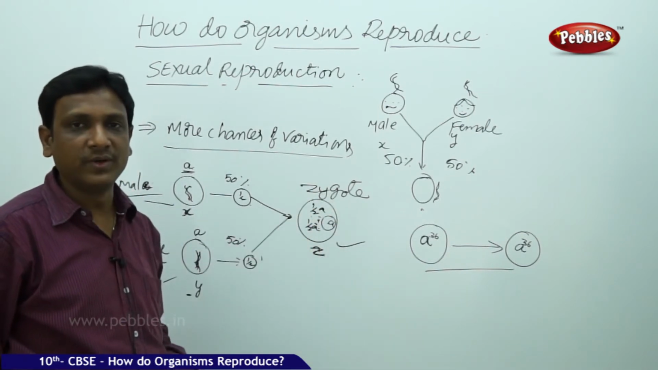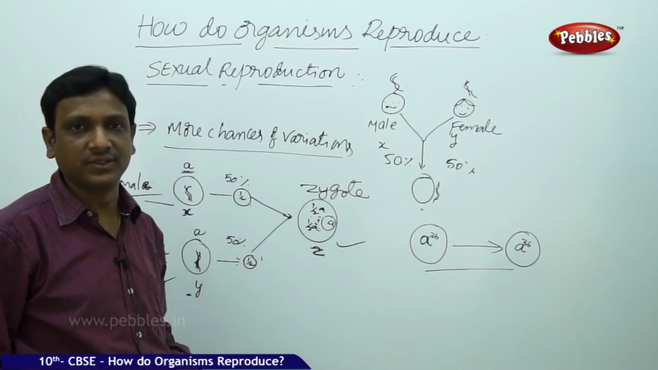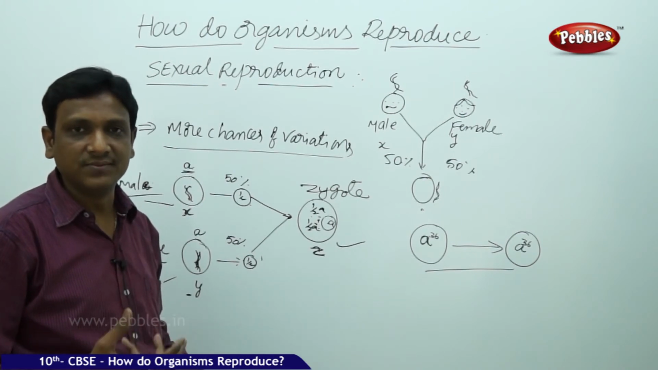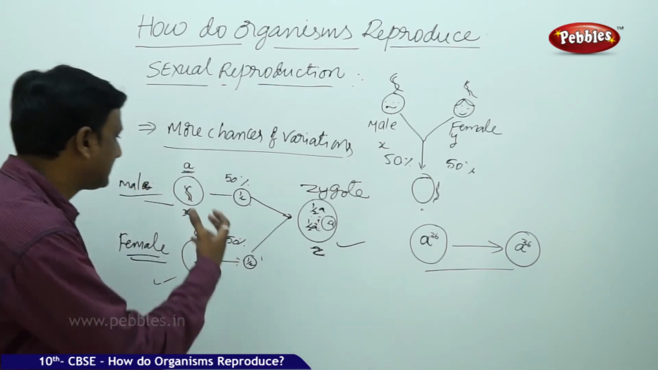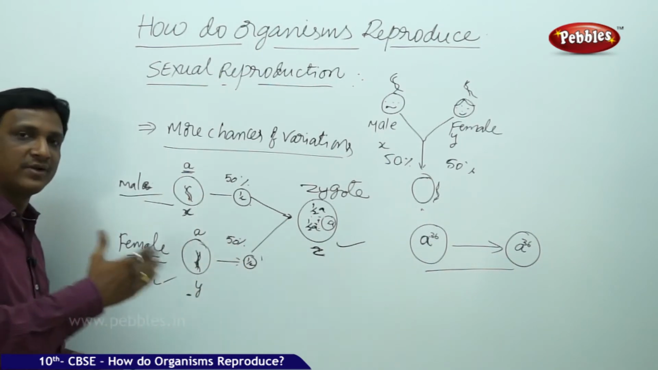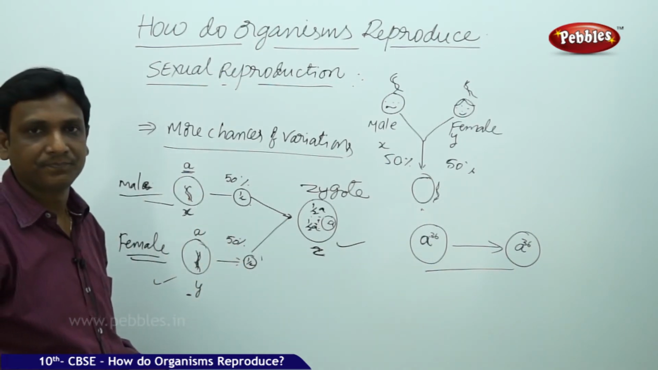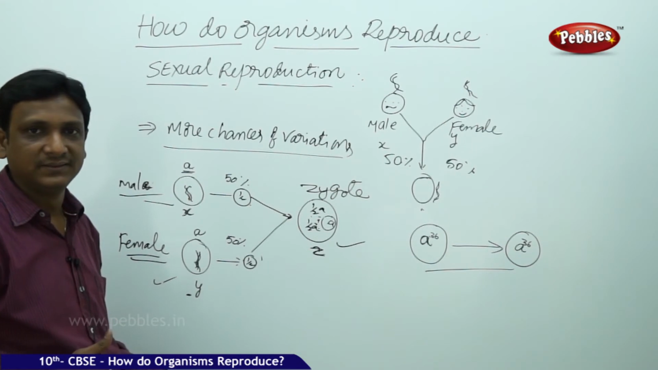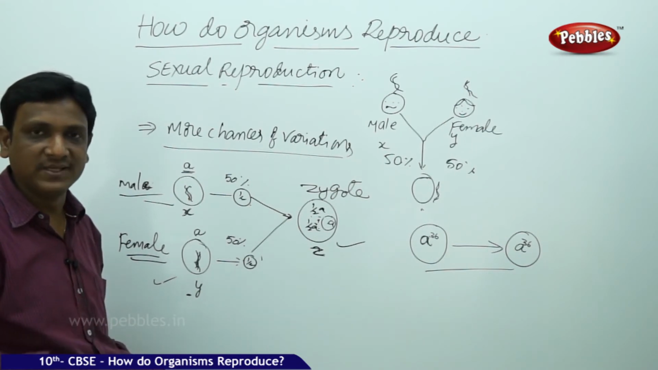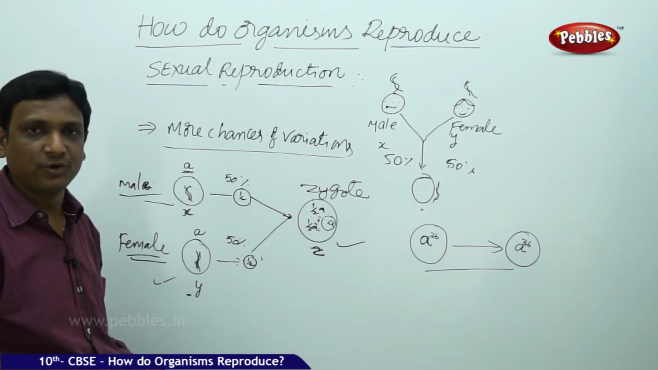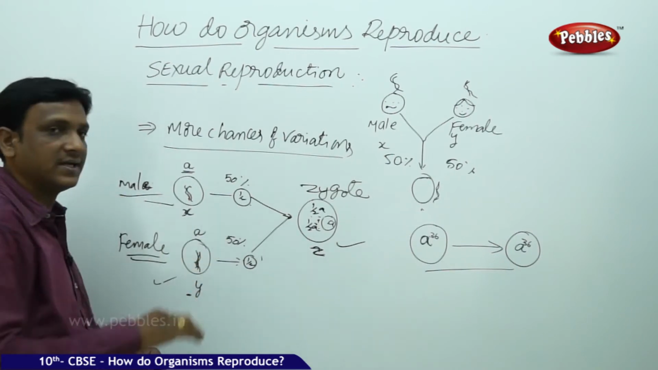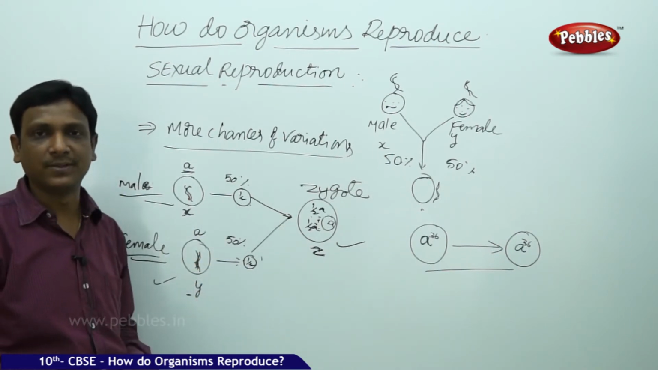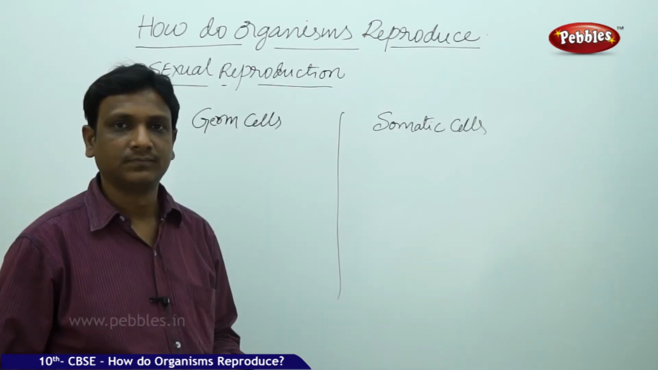And moreover, in sexual reproduction, the sex cells or germ cells that are formed will have half the number of chromosomes. So when two sex cells combine, they form a zygote with the number of chromosomes that are there in that organism. In this way, sexual reproduction is carried on.